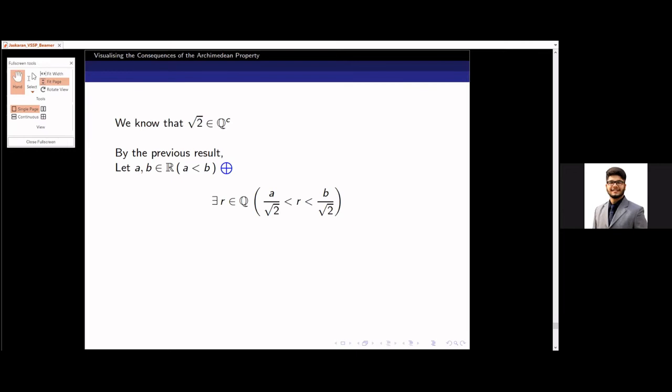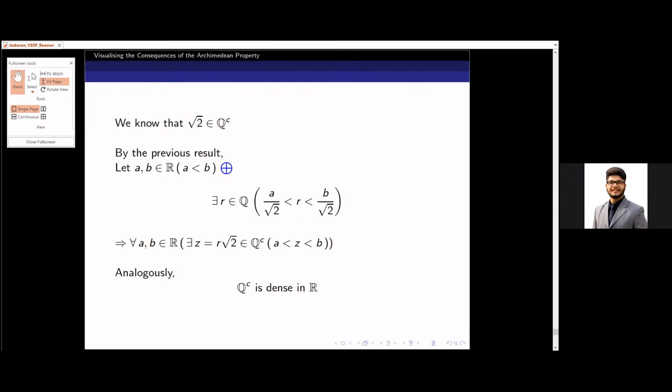Yes, there exists r in Q such that a by root 2 is less than r is less than b by root 2. Now again, I multiply the inequality by root 2. I get that for all a, b in R, there exists a z equal to r times root 2, which belongs to the irrational numbers. Hence, any two arbitrary real numbers have an irrational number between them.